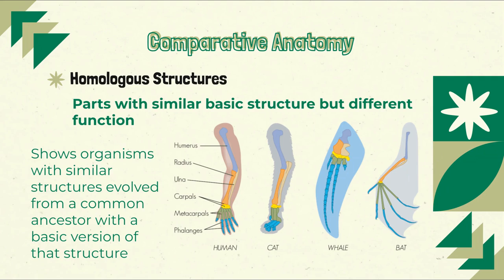Humans use this appendage to grab or reach, cats to walk or run, whales to swim, and bats to fly. By it being made up of the same things, this shows us that this structure has evolved from a common ancestor with a basic version of that structure.